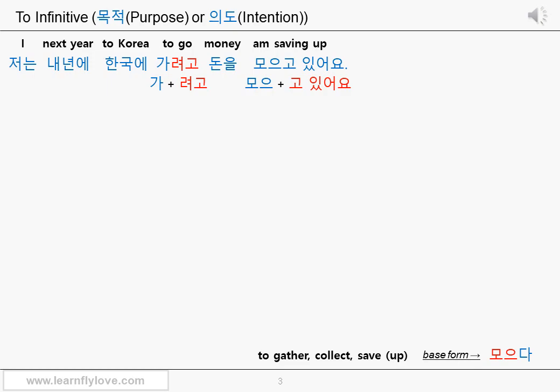저는 I, 내년에 next year, 한국에 to Korea, 가려고 in order to go, 돈을 money 모으고 있어요. Am saving up. Do you understand the meaning of the sentence? Yes, I am saving up money to go to Korea next year. So to go to Korea next year is said first in Korean. You normally say to go to Korea next year, I am saving up money.